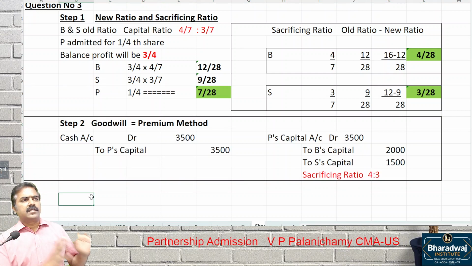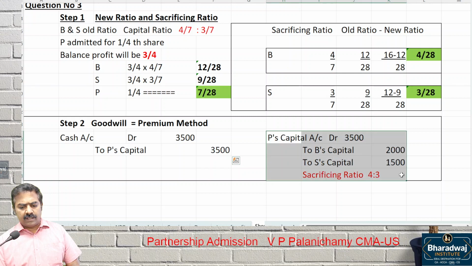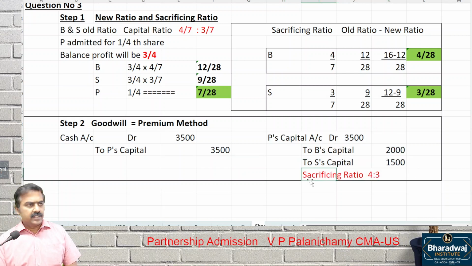Till this, it is the same as the last question, right? We worked out the sacrificing ratio. The new partner brings in cash, so cash account debit to capital. Then the new partner's capital goes to the old partners' capital in which ratio? Sacrificing ratio. In this question, is any joint life policy given? No joint life policy also.